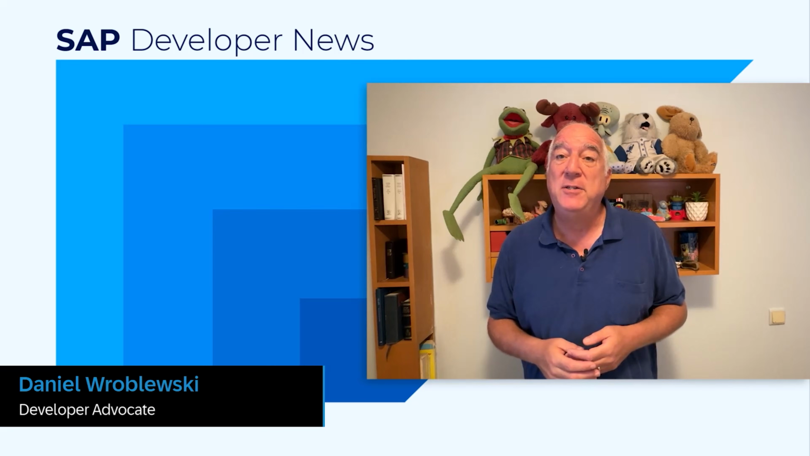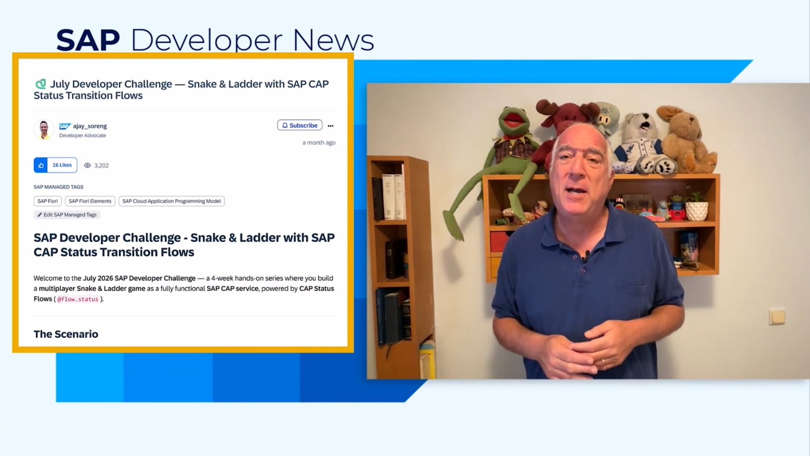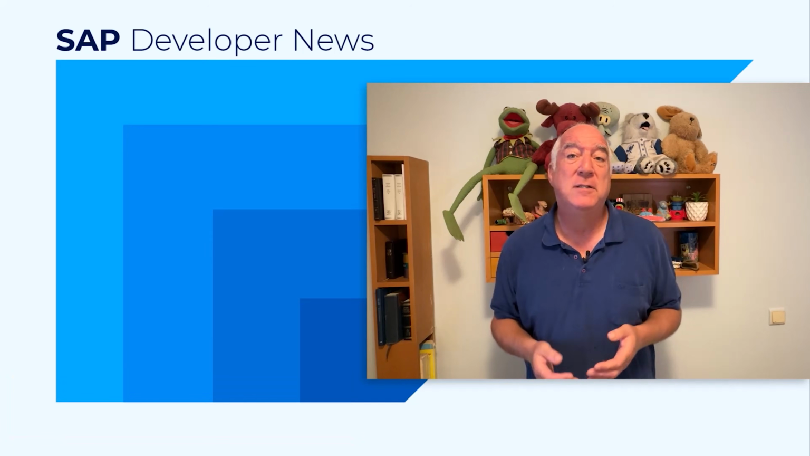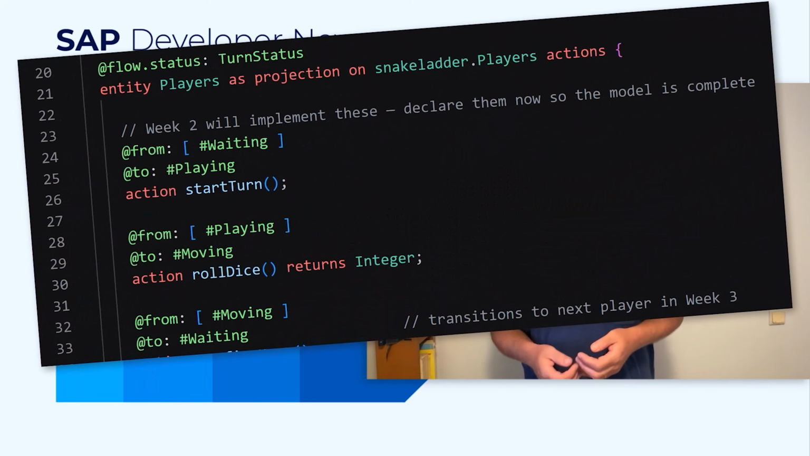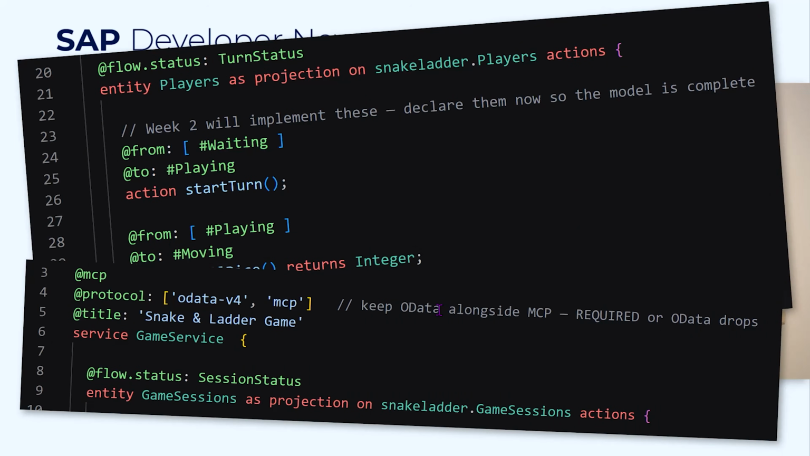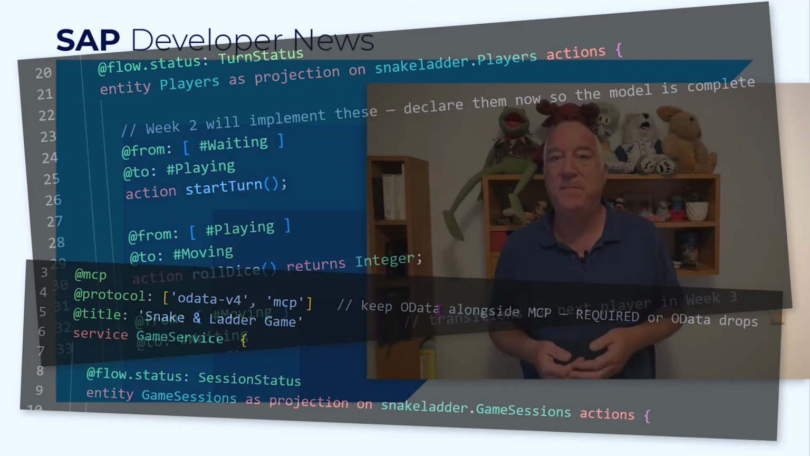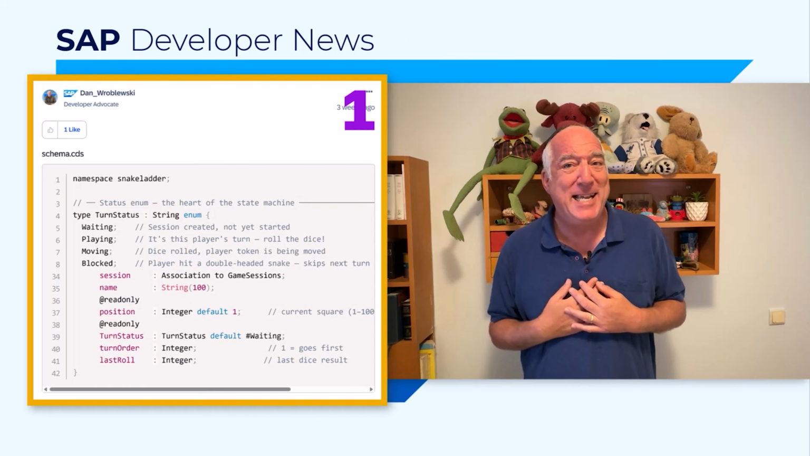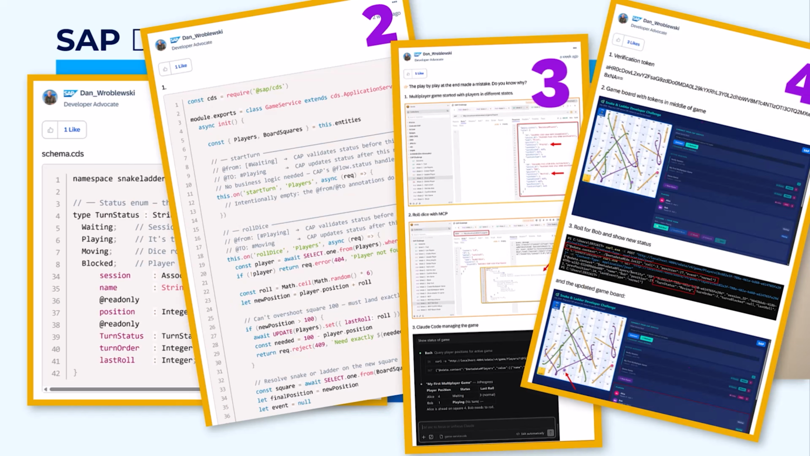July's Developer Challenge is coming to a close. Ajay's ingenious Snakes and Ladders CAP project that let us have some fun and taught us some powerful features like maintaining a state machine or turning my CAP service into an MCP server. The 4th installment was released this week, and I'm proud to say that I completed the entire challenge.